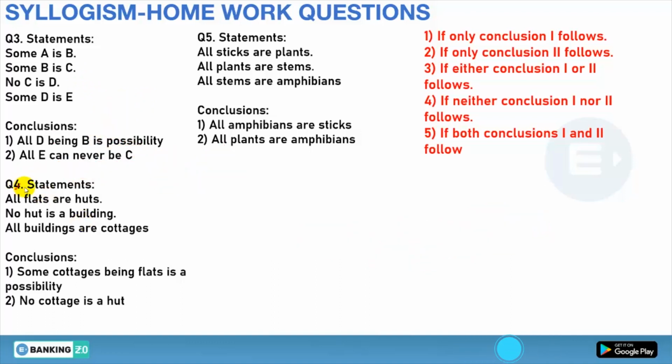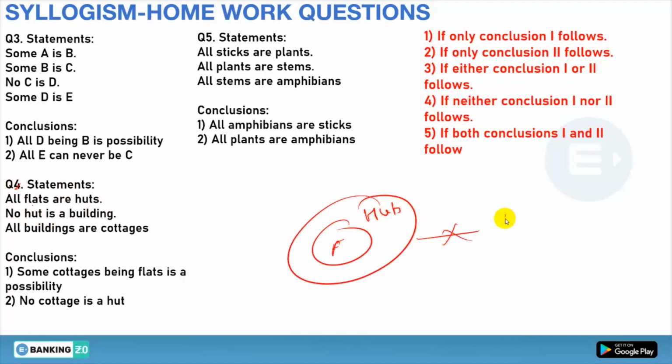Now let's see question number 4. All flats are huts, no hut is building, and all buildings are cottage. Now conclusion number 1, some cottage being flat is a possibility.